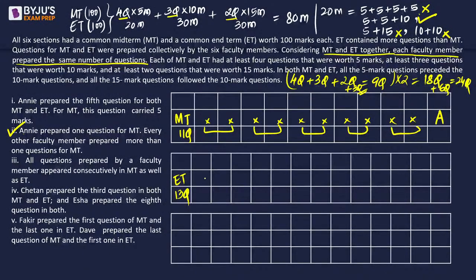If midterm exam में 11 questions थे, that means end term exams में remaining 13 questions होंगे, because we need 24. Such that each faculty member prepare 2, जैसे हमें पता है जो ऊपर में करा था उन्होंने, A prepare करेगा 3. Why? Because the total number of questions including both the term exams is equal for each faculty. So if A prepares only one question in midterm, A को total 4 करने हैं, तो A जो है बाकी 3 end term से आ रहा होगा। So we do know कि 24 questions करने हैं, but out of those 24 questions बाकी जो 6 questions आएंगे वो कैसे आएंगे, right?